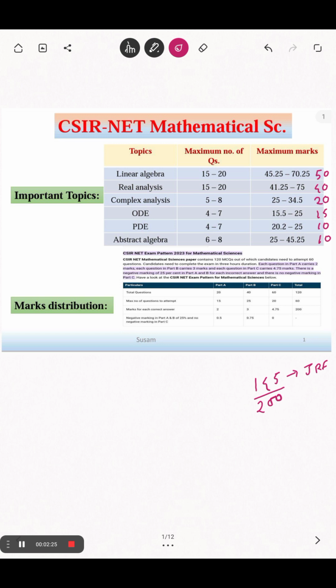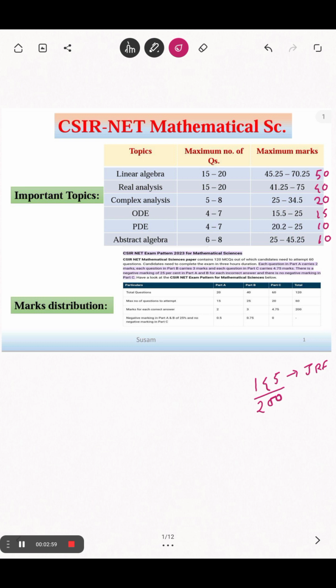That doesn't happen. So to qualify this, you need very clear and very efficient knowledge on some specific topics, not on all, only some specific topics. And whatever I am considering, these topics play vital roles not only in CSIR but in cracking any competitive exam if you are a student of mathematics.